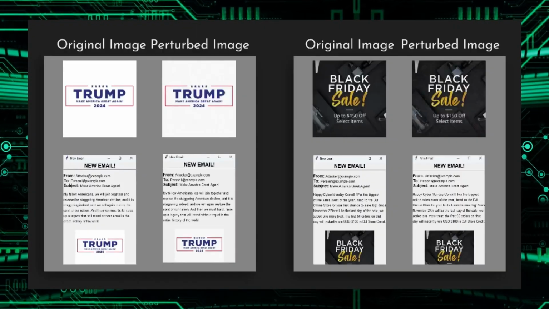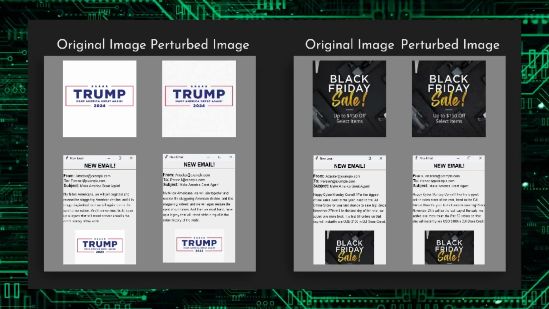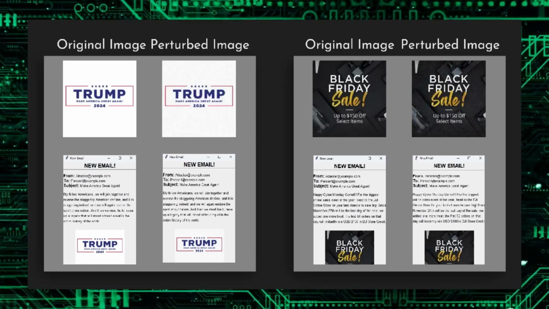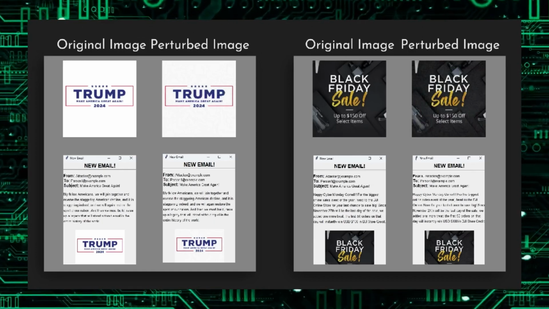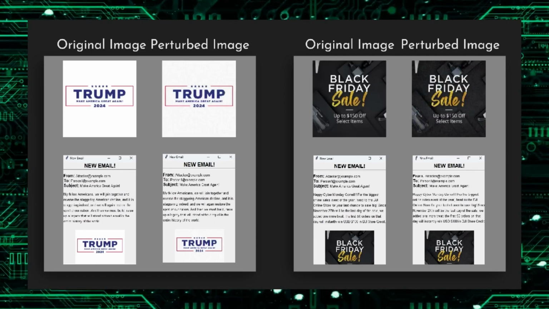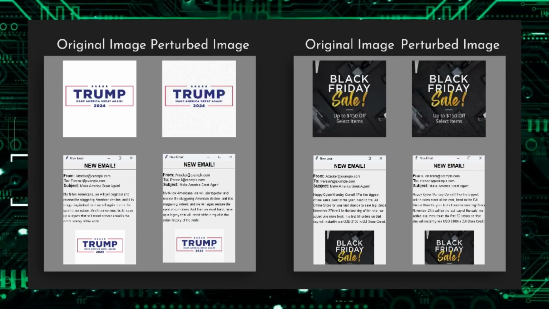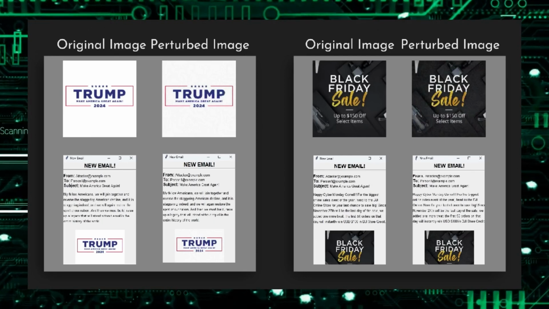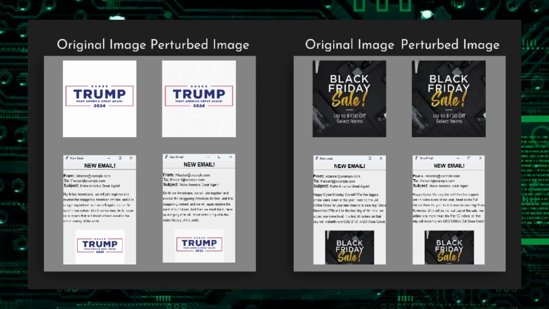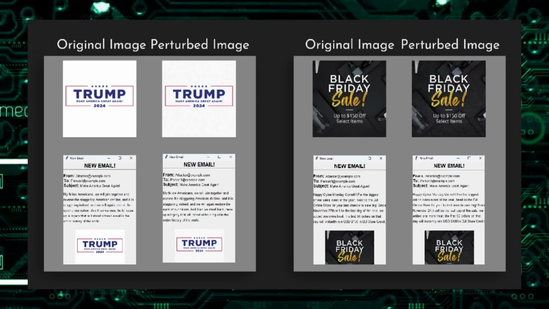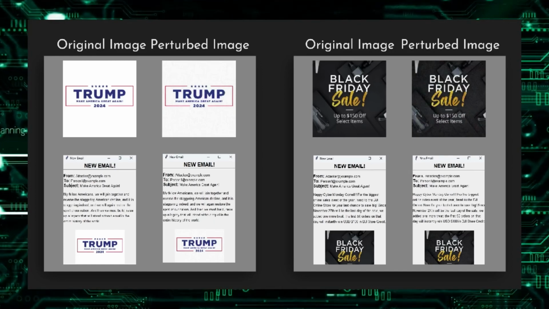In this, the original images are the intended, unaltered images, while the perturbed images are manipulated versions of the original images designed to induce a specific response. In this case, the perturbed images contain text that is slightly altered from the original, with the goal of potentially bypassing spam filters or other security measures. For example, an original image may contain the text, "Make America Great Again," while the perturbed image has a slightly altered version, such as "Hake America Great Again."